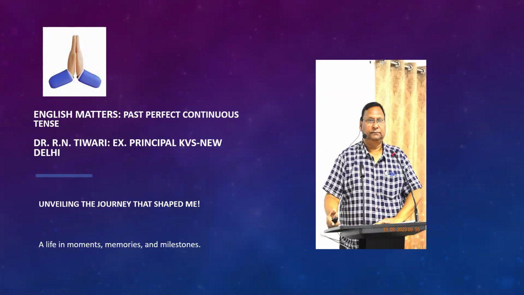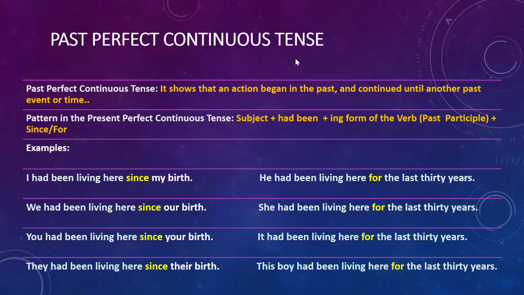Today, let's learn about the past perfect continuous tense. The past perfect continuous tense shows that an action began in the past, meaning it will show a past reference, and continued until another past event or time also. Then this will be the past perfect continuous tense. This is the situation.